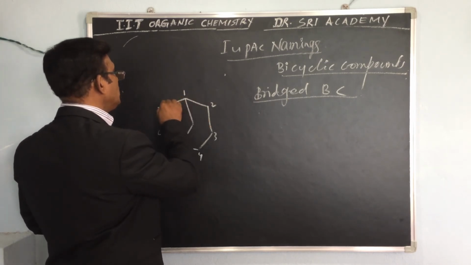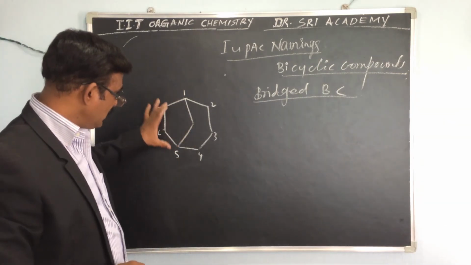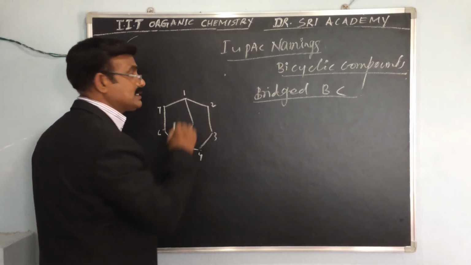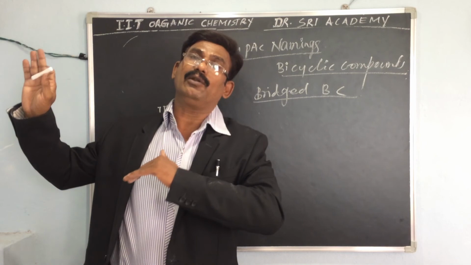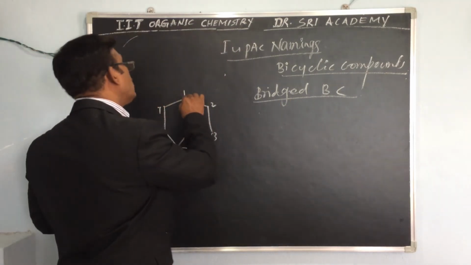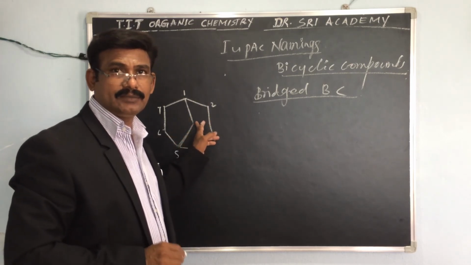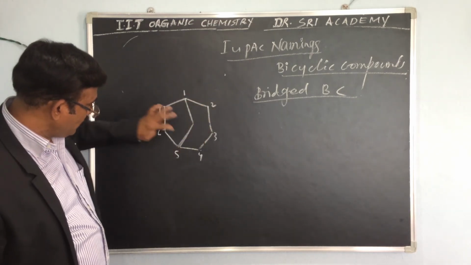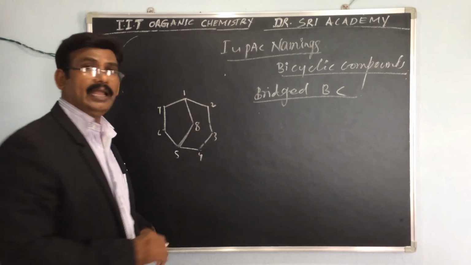Now 1, 2, 3, 4, 5 is one pentane ring, and 1, 2, 3, 4, 5, 6 is a hexane ring: one cyclopentane and one cyclohexane, connected by two carbon atoms. Here there are 1 to 7, and this carbon is the 8th carbon.